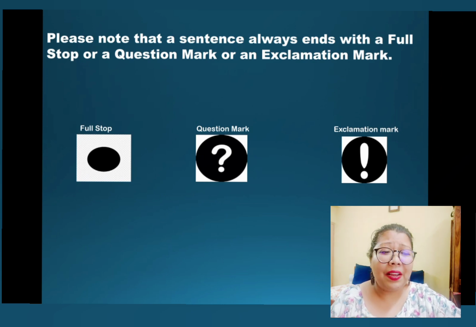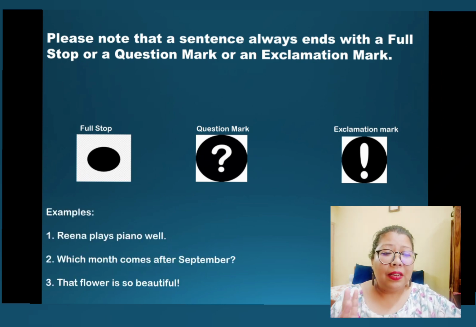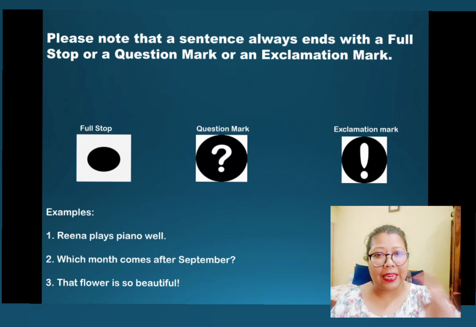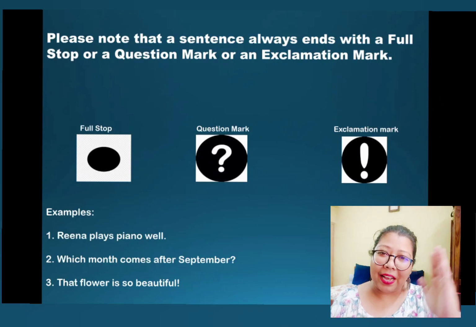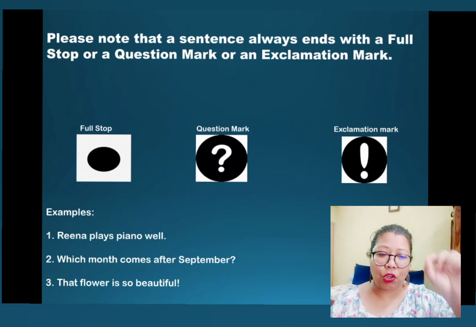Now, there are some examples given here. Reena plays piano well. It is not a question, right? It's a statement. So, there has to be a full stop. It means a period, a dot.